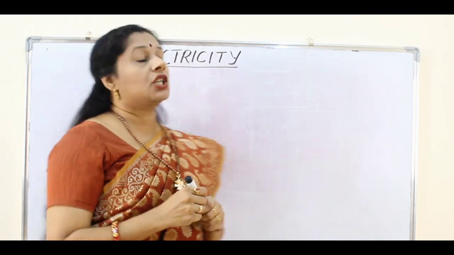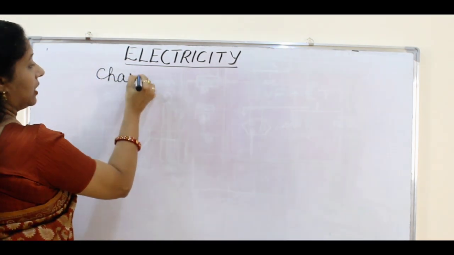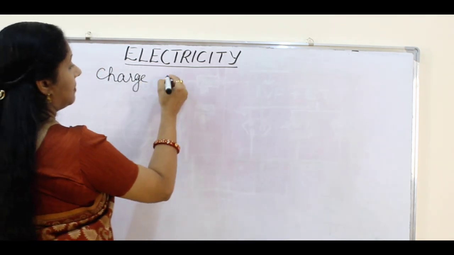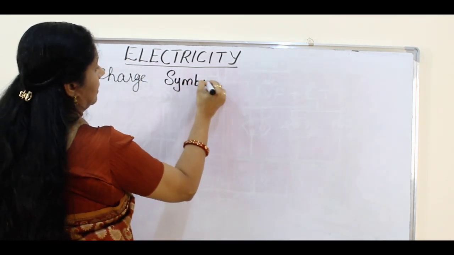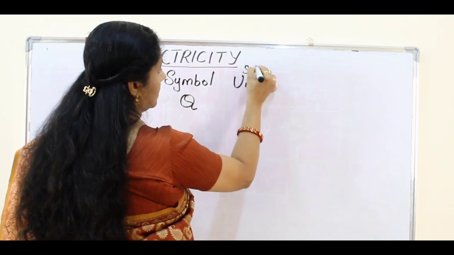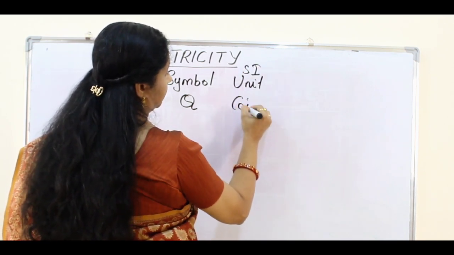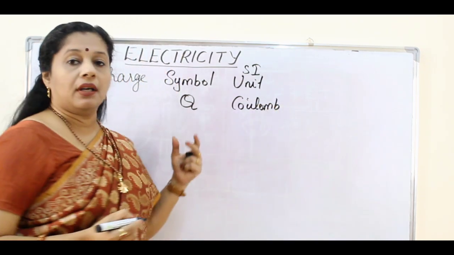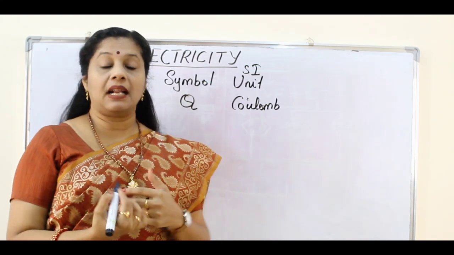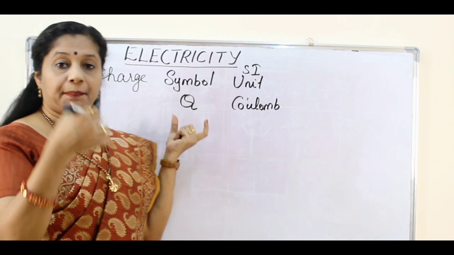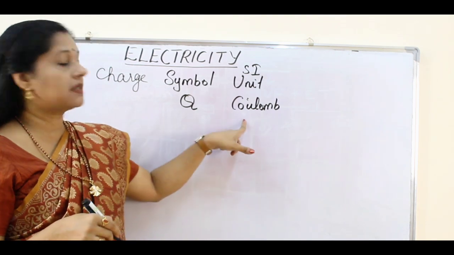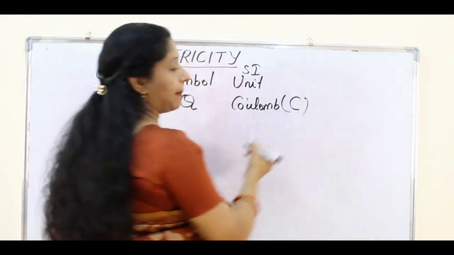So what is charge? The charge we are considering for electricity is the negative charge of the electrons. Charge is represented by the symbol Q, and it is measured in the SI unit called the coulomb. You have to be very careful here, as children usually confuse between the symbol and the SI unit. The symbol for charge is Q and the unit in which it is measured is coulomb, represented using a capital C.